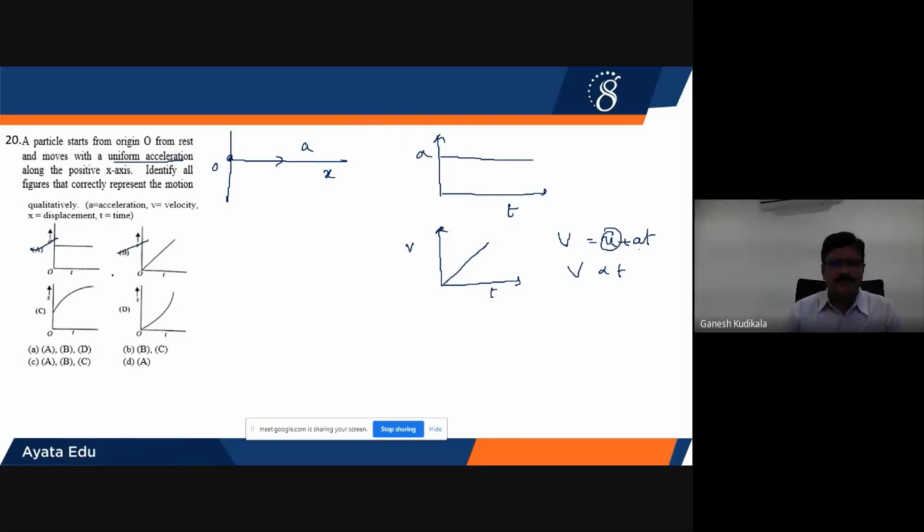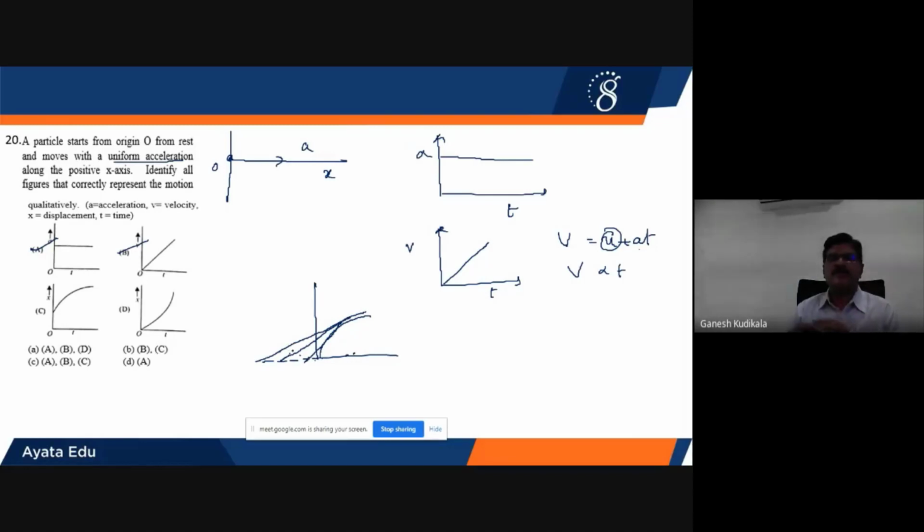Now, regarding the displacement versus time graph, children. If I go for the third case and start plotting tangents at different points, the slope of the tangent keeps on decreasing.